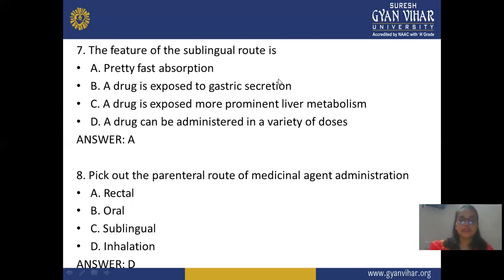Next, eighth question: pick out the parenteral route of medicinal agent administration. The options are the rectal route, oral route, sublingual route, and inhalational. A, B and C are not parenteral routes; they are other routes, maybe extravascular. But inhalational comes under the parenteral route. So the answer is inhalational, option D.